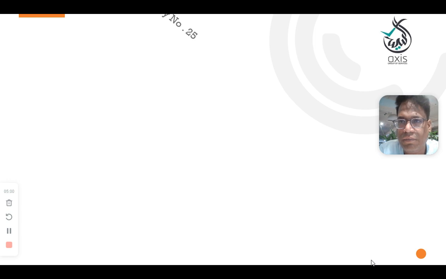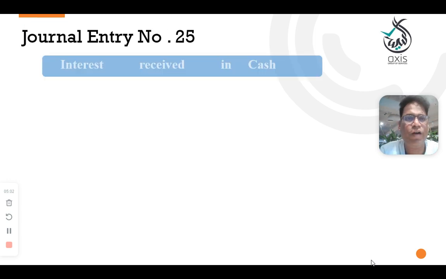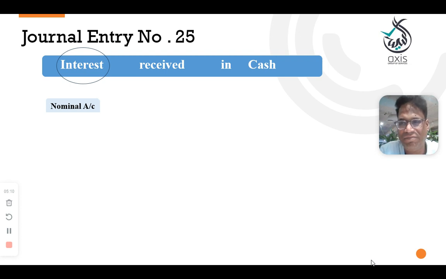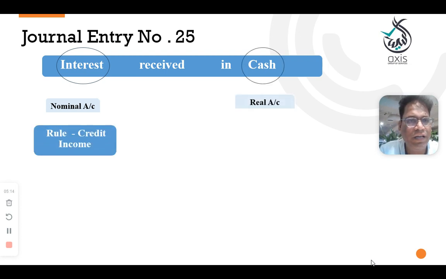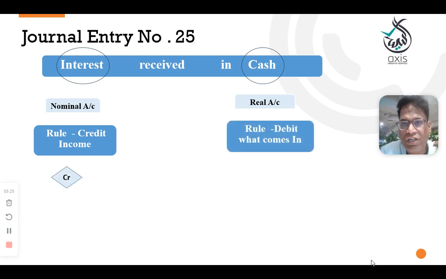Next, entry number 25, interest received in cash. Interest is the name of an income, so it's a nominal account. Cash is an asset, a real account. Here we receive, which means income. Income is credited. As per the nominal account rules, credit the incomes. So here credit the income, and cash is received.